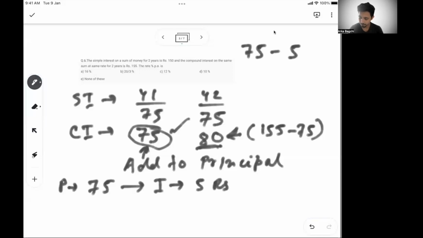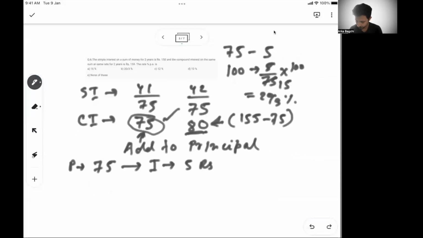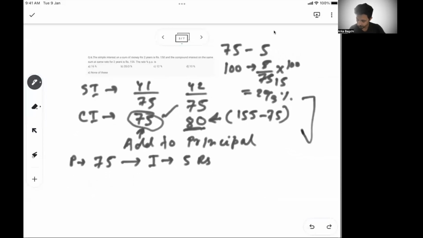So because of 75 rupees, you get 5 rupees. So for 100 rupees, you get 5 by 75 into 100, which is 15, typically 20 by 3. So 20 by 3% per annum is the rate of interest.